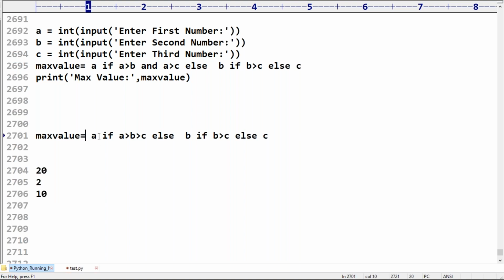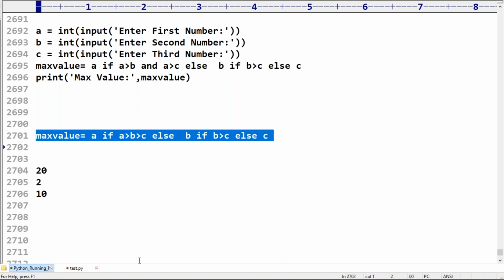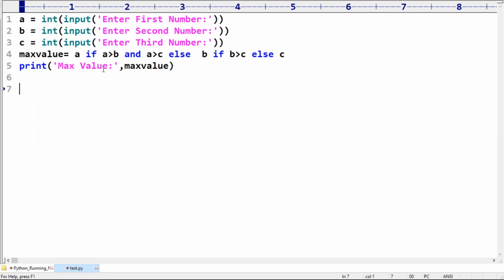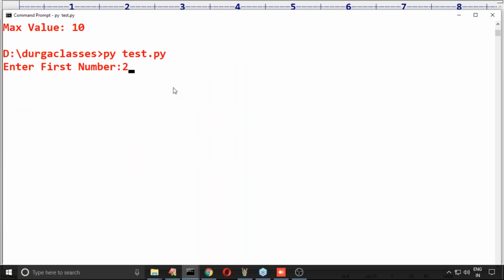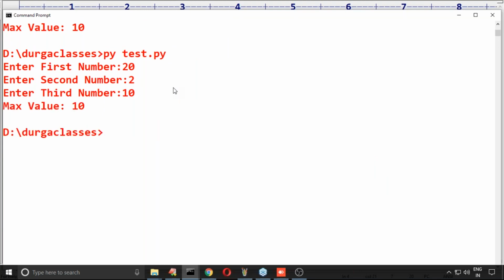But your logic is telling that 10 is the answer. Sir, is that really going to happen? One minute. A greater than B greater than C. Now observe that here the first number is 20, the second number is 2, the third number is 10. The max value is 10. Your program is not working properly.